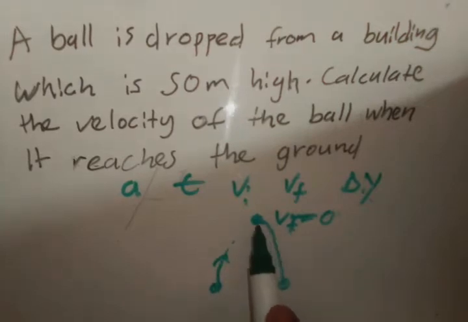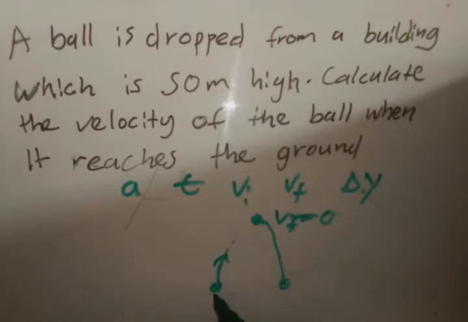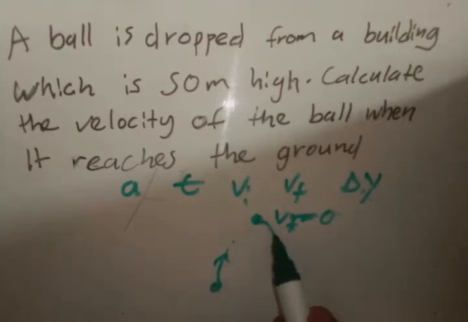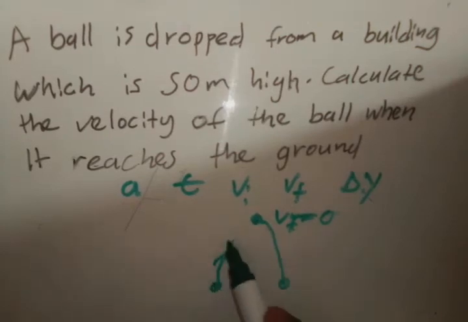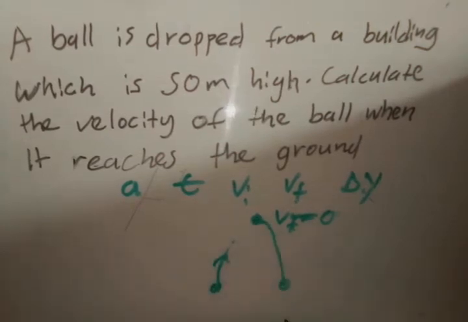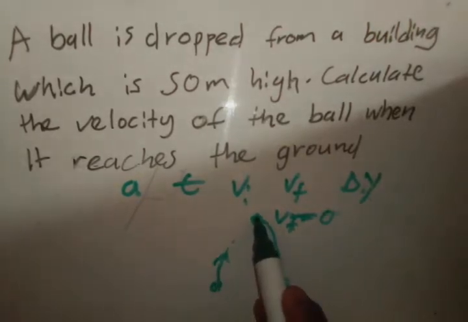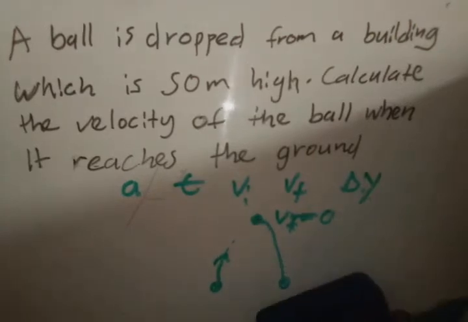They don't have to tell you that. Just before it comes down, it goes up, then it stops, then it comes down. When it stops up there, it's not moving, so the final velocity is 0 at that moment. So it's thrown up at a certain velocity, then it starts slowing down until it reaches its final velocity, which is 0, and then it comes back down at the same speed.